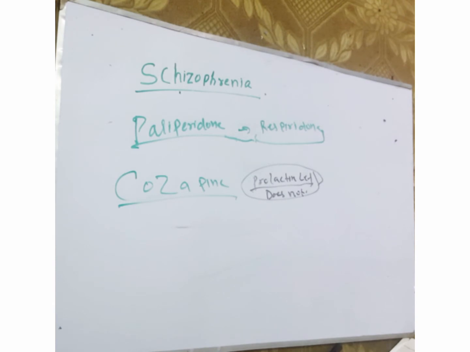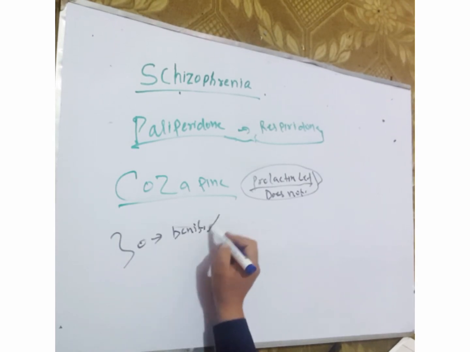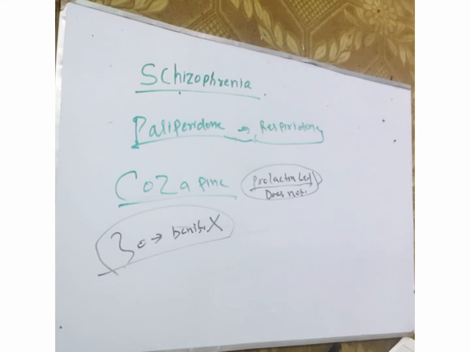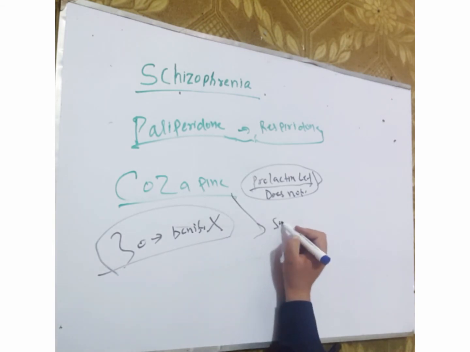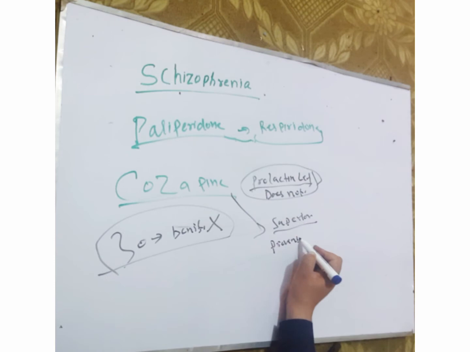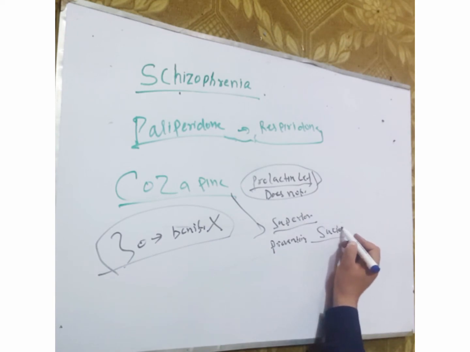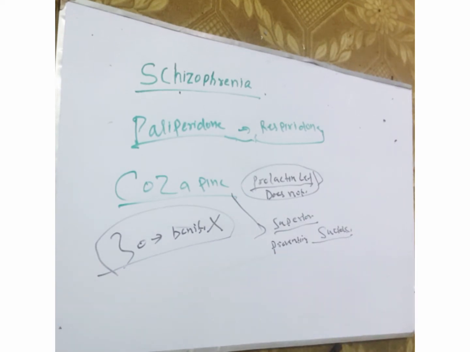In 30% of the patients taking this drug, there is no benefit from it. But it is superior to other antipsychotic drugs in preventing suicide and in resistant cases.